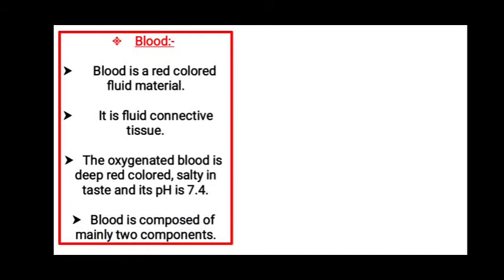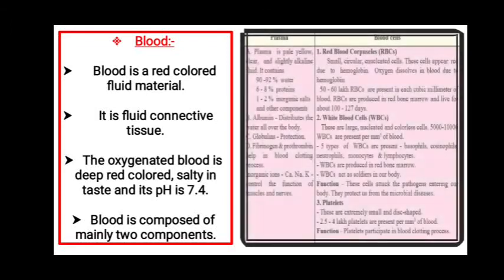Blood is mainly composed of two components. Which are those two components? Do you remember? Yes, it is plasma and the blood cells. I hope you remember this table.